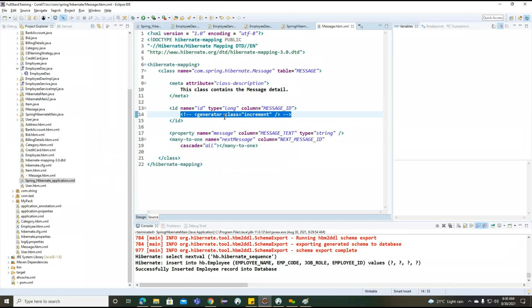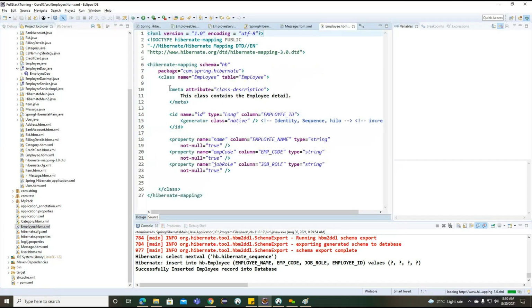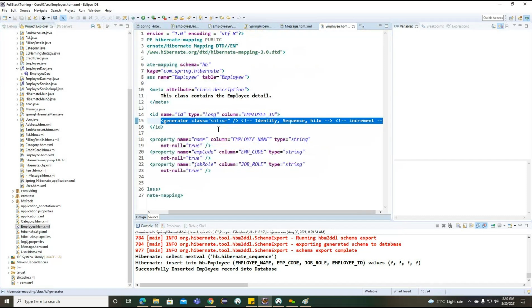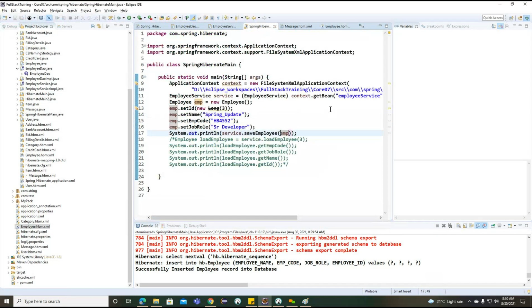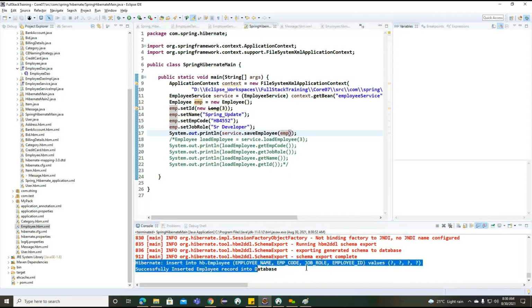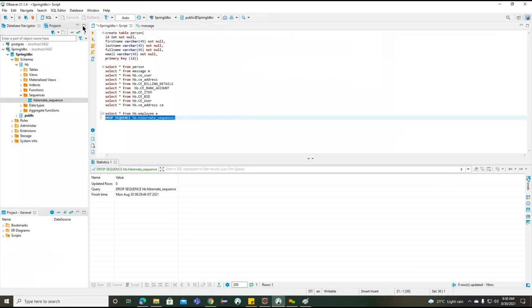We'll go for the map document. Sorry, we are updating the local file. Basically, here we need to update. So we have 2 files here. Now you can see there is no sequence here.